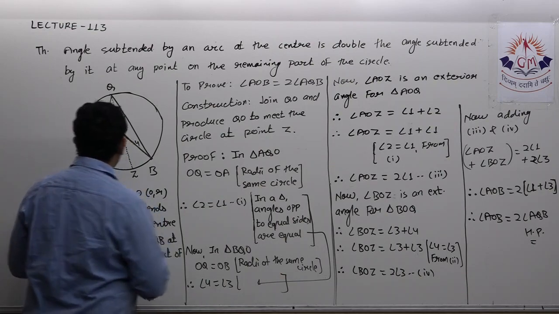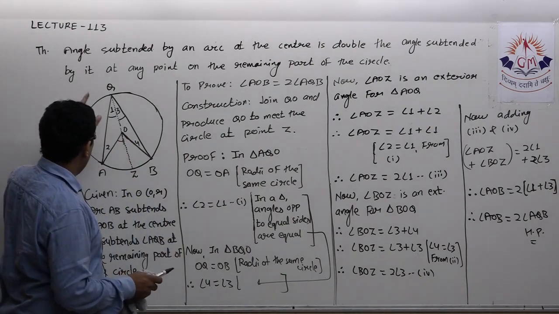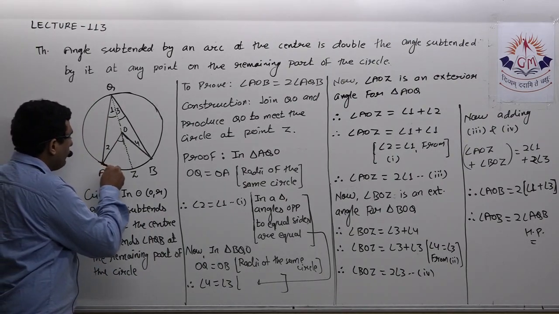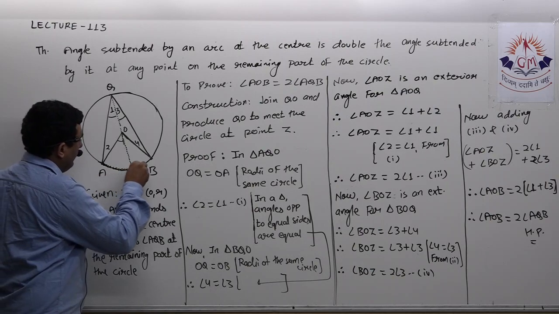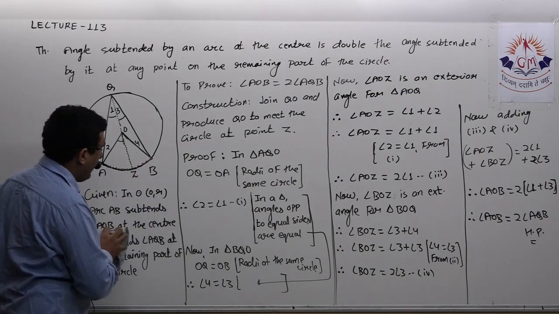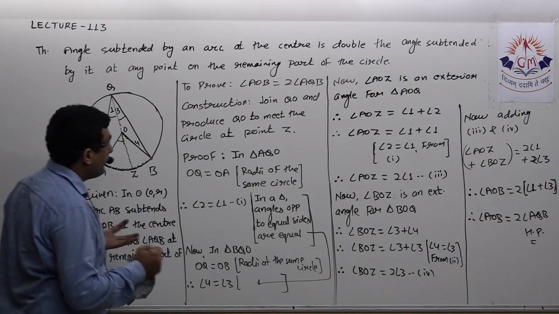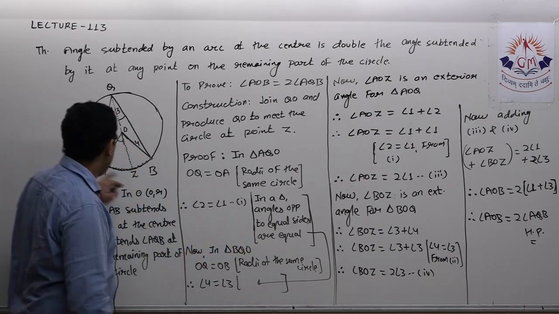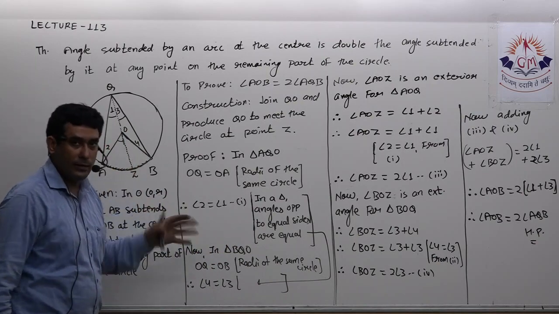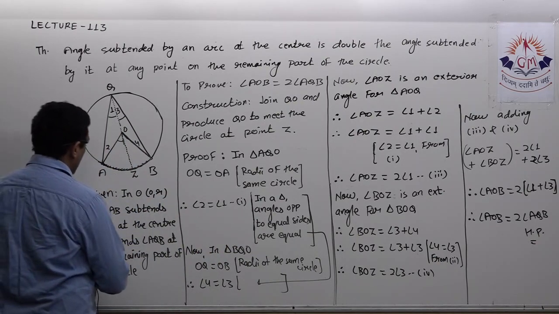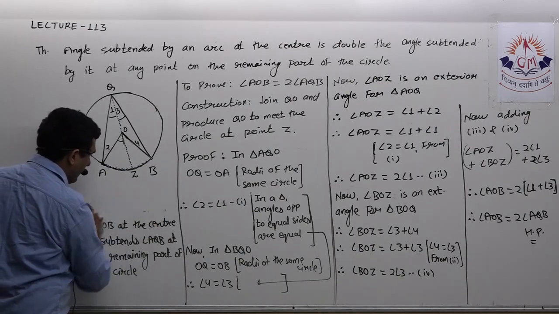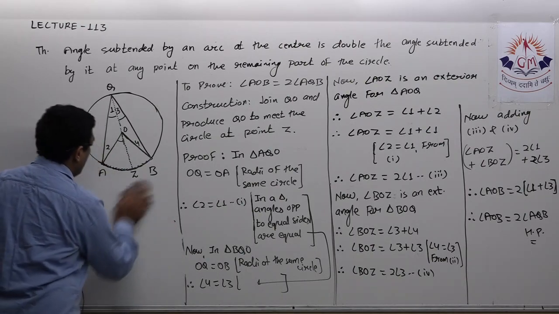Here I proved angle AOB is twice of angle AQB. Now here the arc I took was the minor arc. If I say the arc is a major arc, then again the result will be the same. Or if the arc is a semicircular arc, the result will be the same.